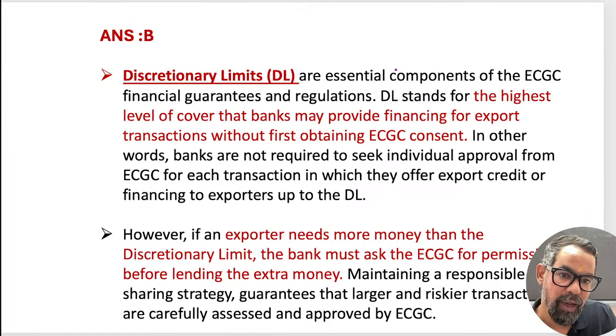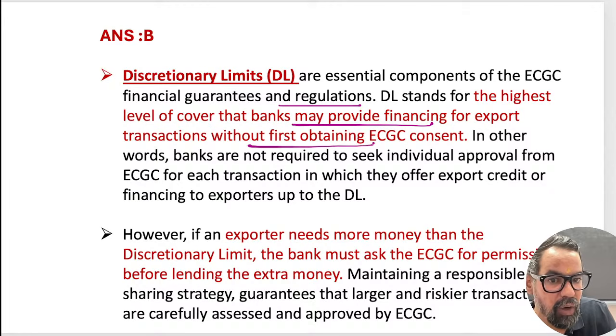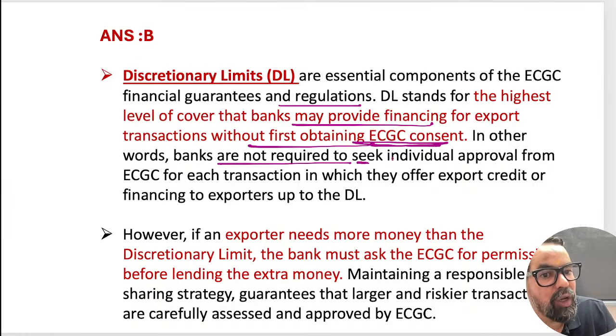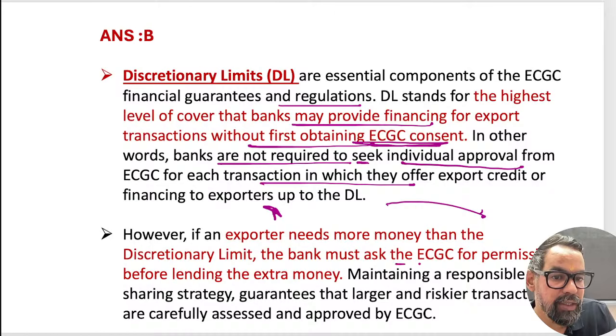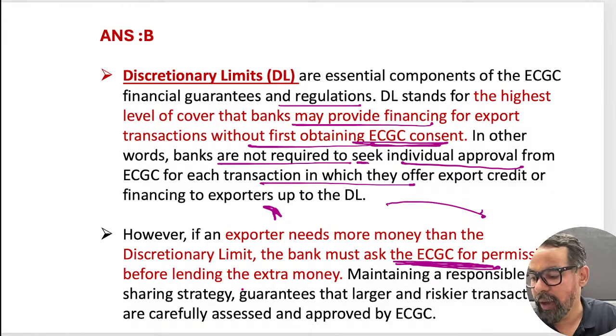So DL limits are an essential component of ECGC financial guarantee. In regulations, DL stands for the highest level of cover provided for financing export transactions without obtaining ECGC consent. In other words, banks are not required to seek individual approval from the ECGC for this particular one. If the exporter needs more money, ECGC permission will be required in this particular case. Clear, everyone? Small point but a bit important.